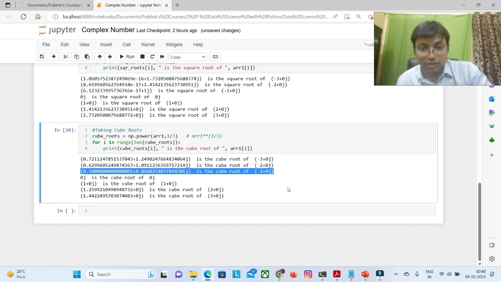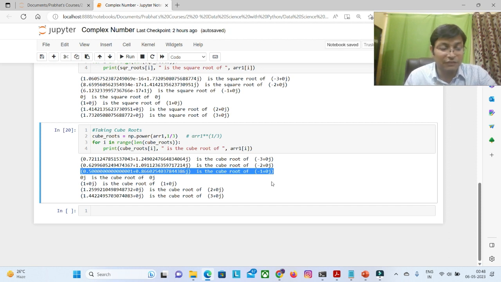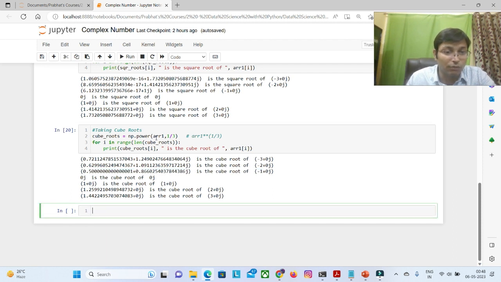NumPy and Python are already intelligent enough to calculate the cube root of all these numbers effectively, and they can do the cube root, or the nth root, of any number, and that will be expressed in terms of real and imaginary numbers.